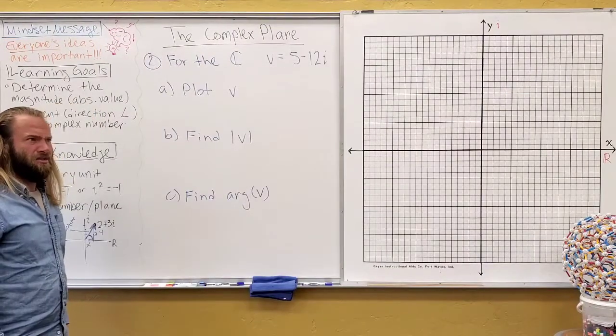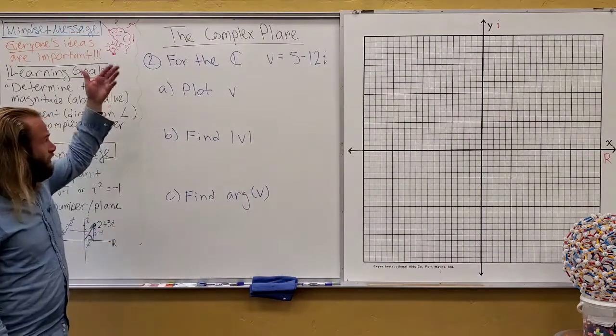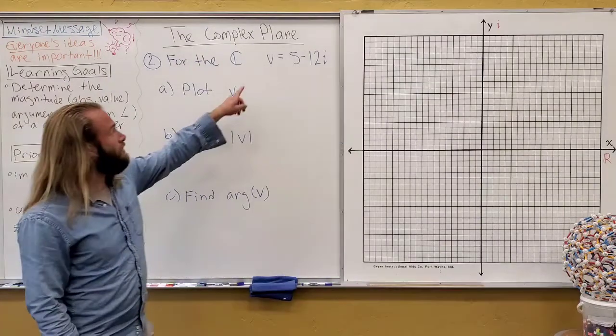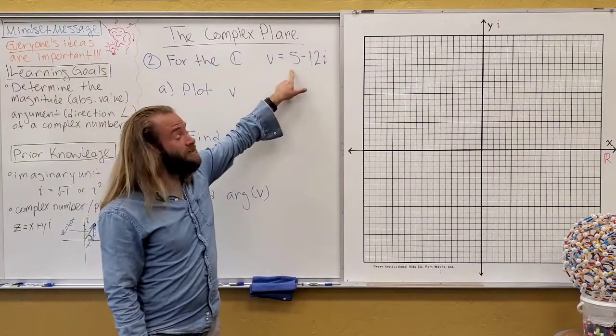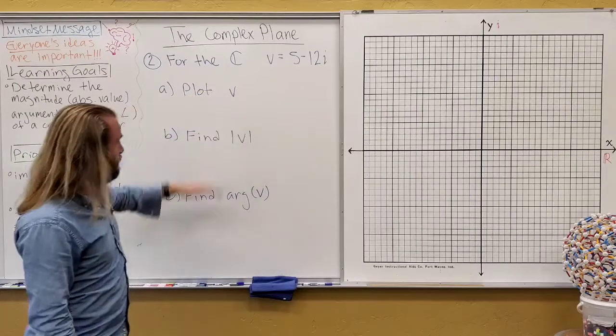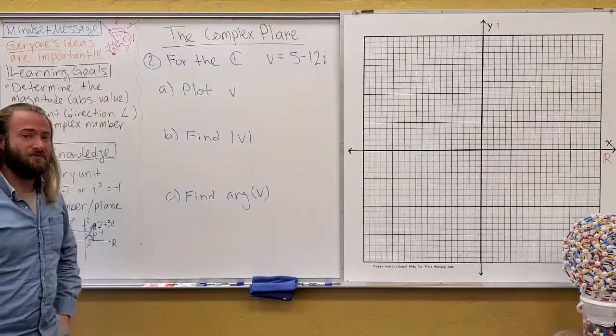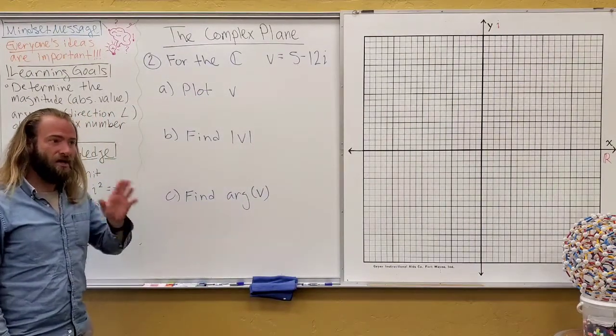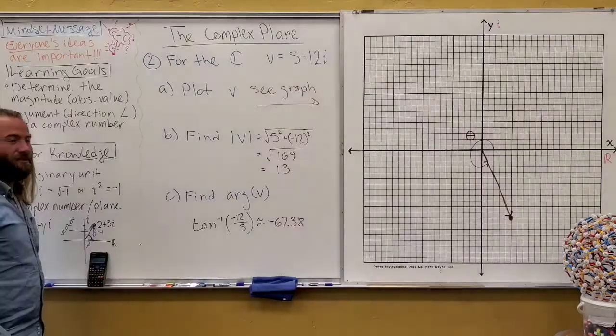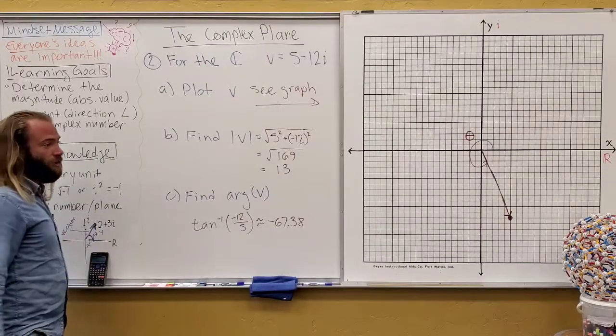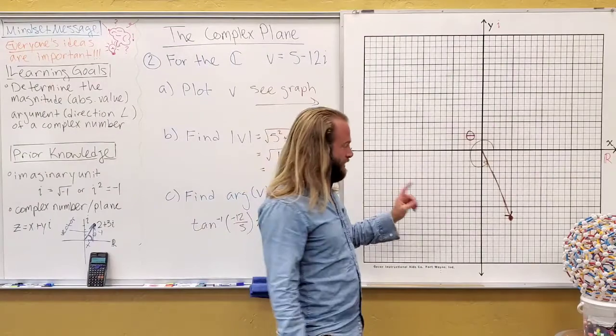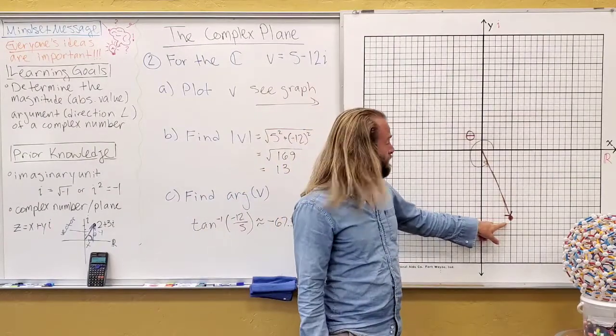All right, this is just another similar one for you to do, so go ahead and copy this down. In this case, we're calling this complex number v, and it is now 5 minus 12i, but we're going to repeat the same exact things that we did for the last one. So go ahead again and pause and do this on your own. All right, again, go ahead and check your work. We now have a complex number that is in quadrant 4.